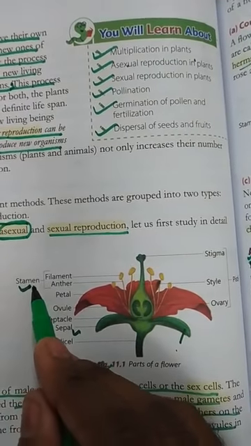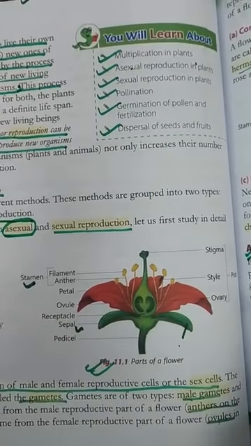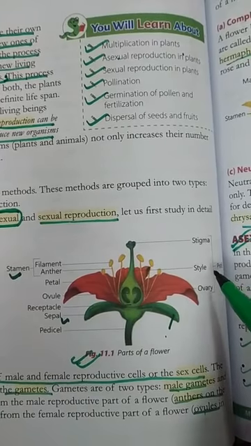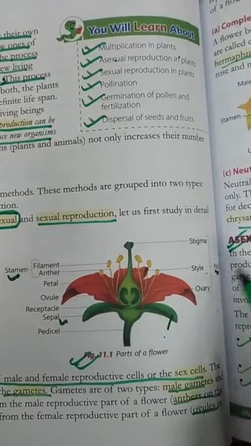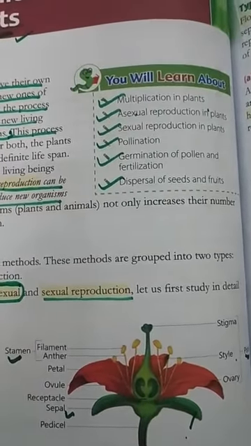Stamen is a male part in flower. फीमेल पार्ट की बात करेंगे तो then stigma, style, ovary. This pistil is a female reproductive part in a flower.